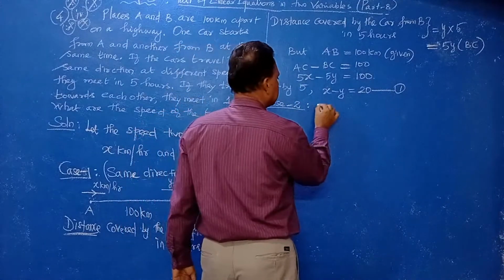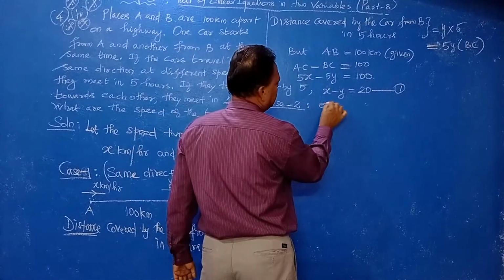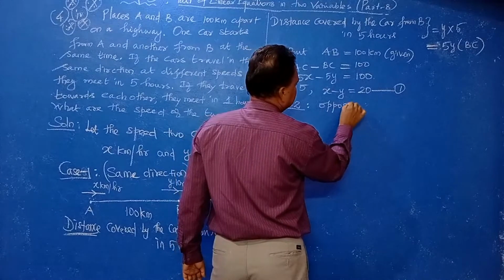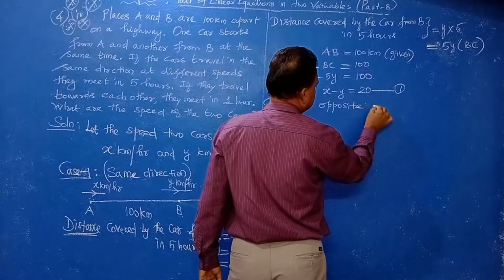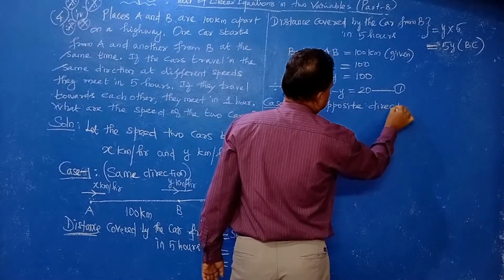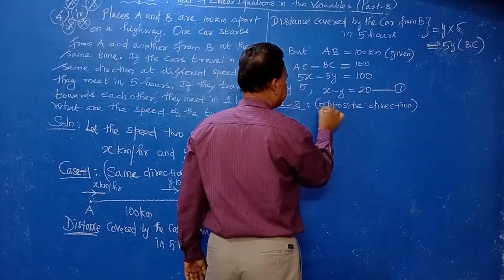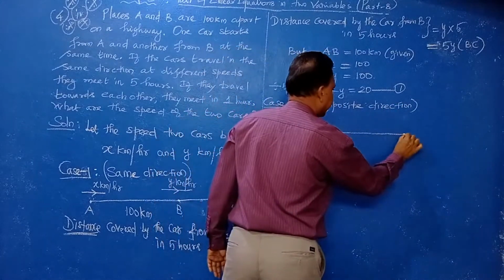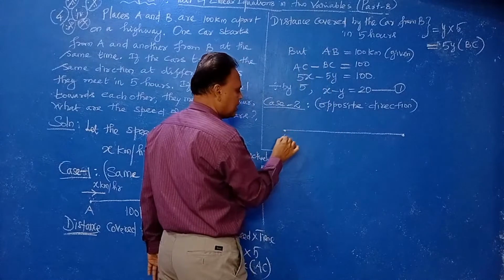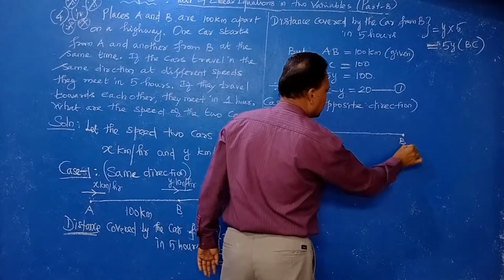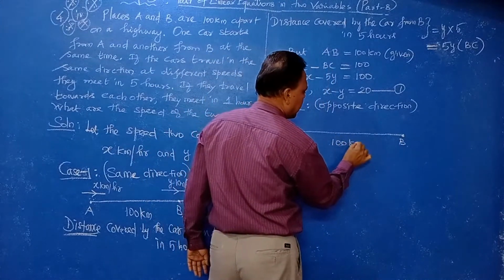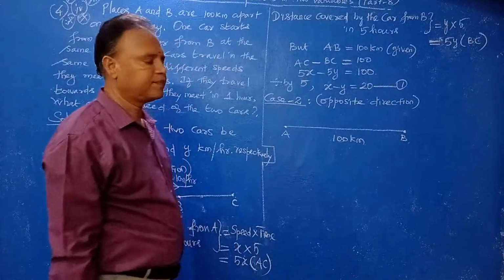Case 2, that is opposite direction. Towards each other means what? Opposite direction, you write, for our understanding purpose. Diagram. A and B are 100 kilometers apart, right?